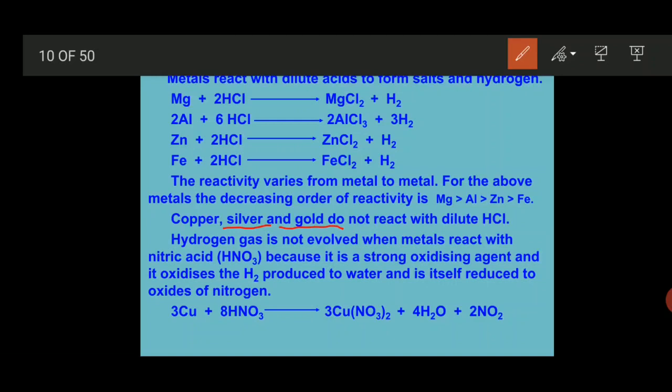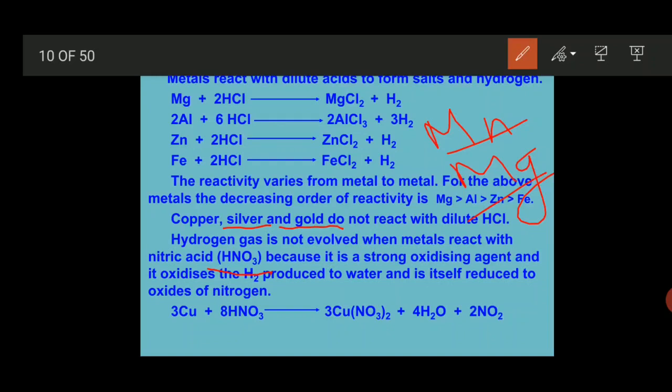Hydrogen gas is not evolved when a metal reacts with nitric acid, the concentrated form of nitric acid, generally, except with manganese and magnesium. Manganese means Mn and Mg. Except for these two metals, whenever other metals react with concentrated nitric acid, it will never produce hydrogen gas. Instead of producing hydrogen gas, it starts producing nitrous gas.